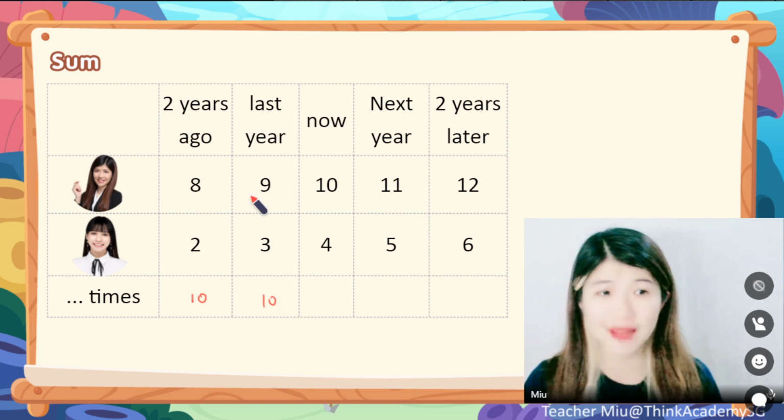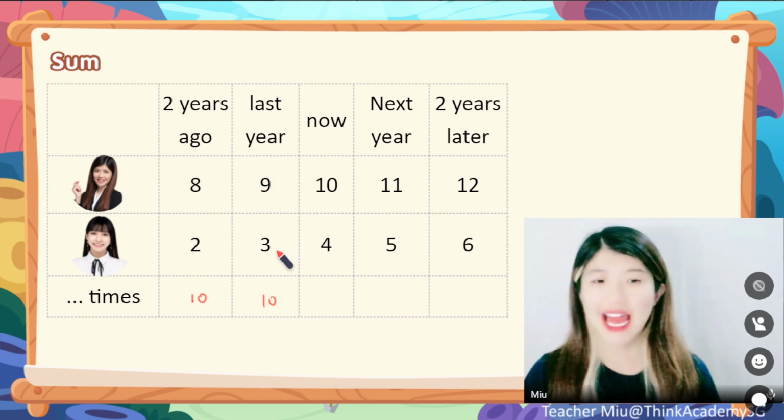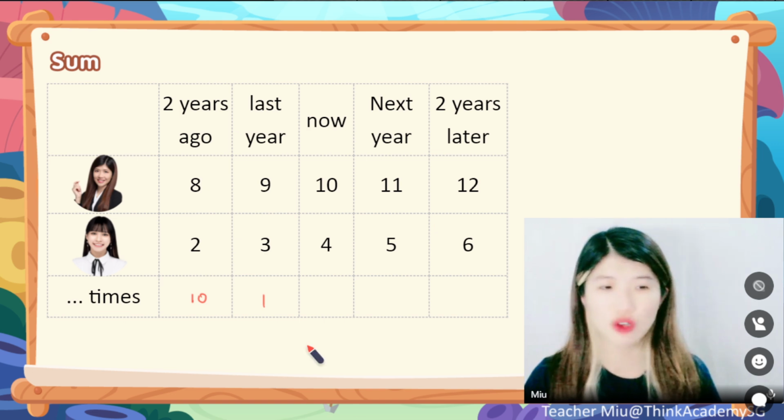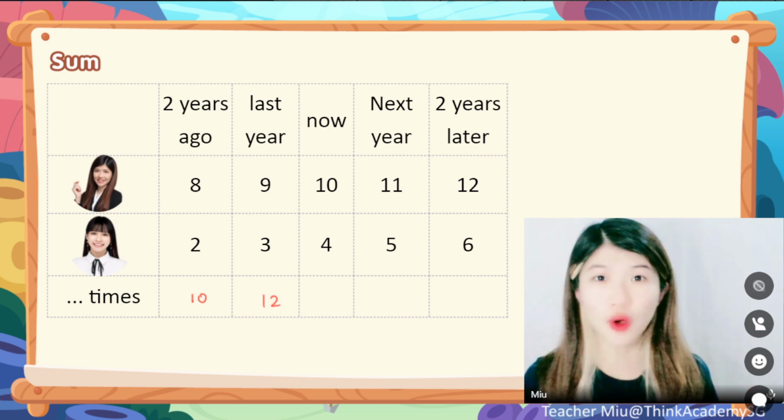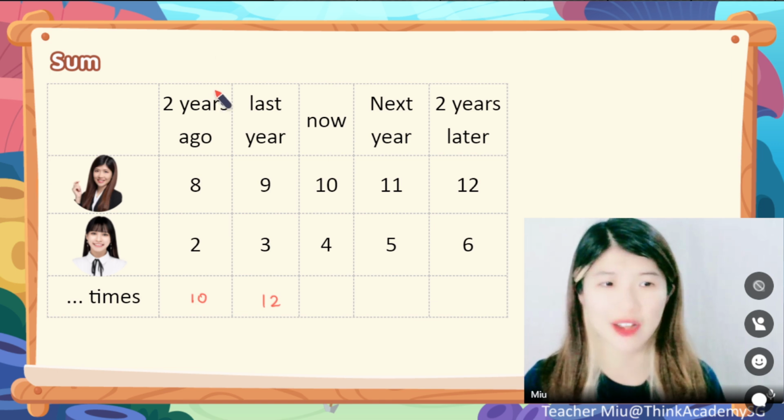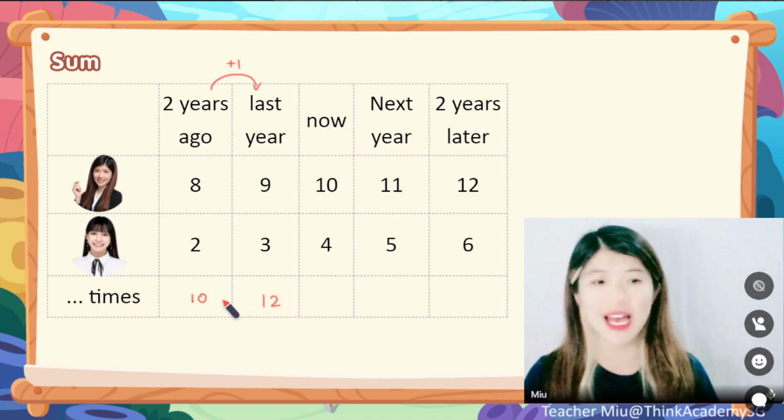Of course not, because last year Miu was 9 and Charlene was 3. So the sum of us is 12. Why? Why is it so? After 1 year, right, 2 years ago and to last year, there's only 1 year later. Why would the sum increase by 2?